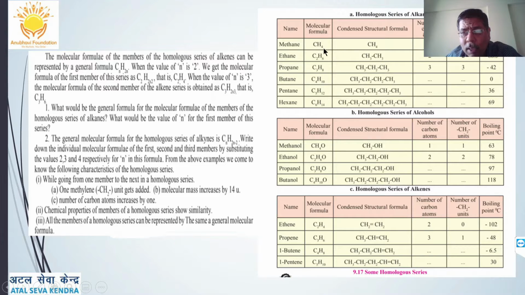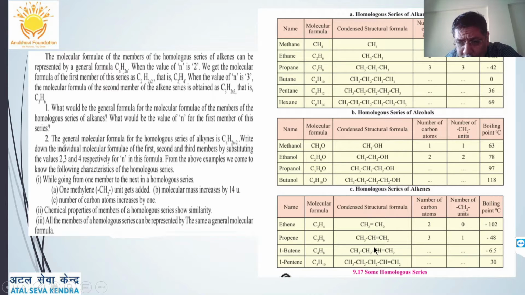Suppose methane has the molecular mass of 12 plus 4, that is 16. The next compound, ethane, will have C2H6, which differs from methane by a CH2 group, and its molecular mass will be 16 plus 14, that is 30, and it goes on. Similarly, I can see methanol, ethanol, propanol in the same way. CH3OH, CH3CH2OH, CH3CH2CH2OH is propanol, and so on.